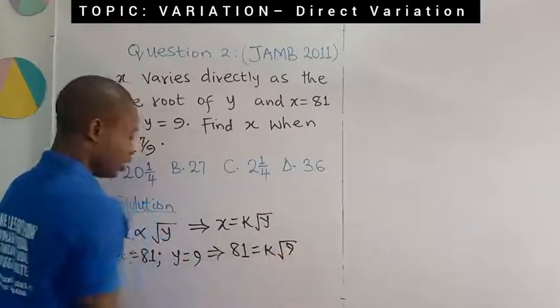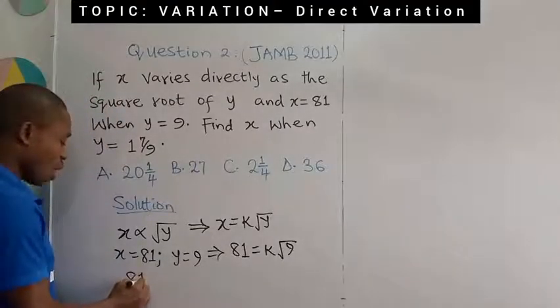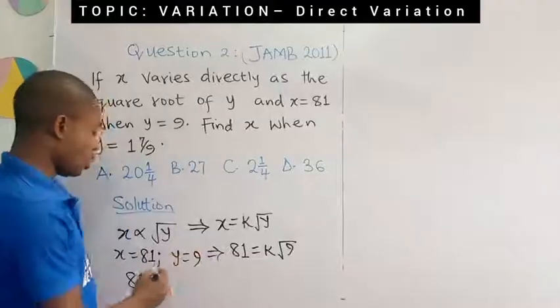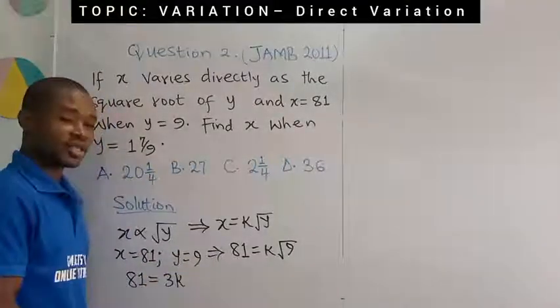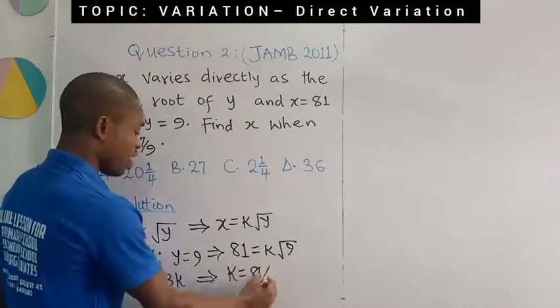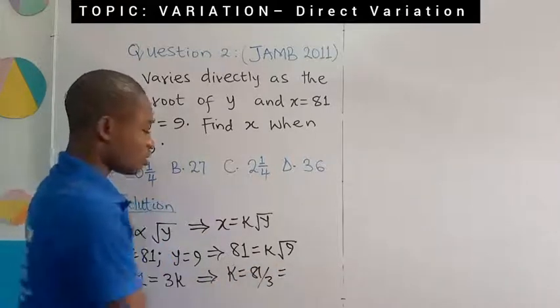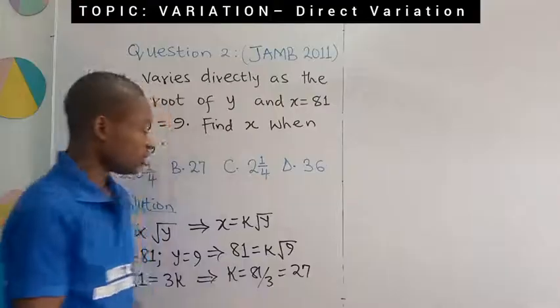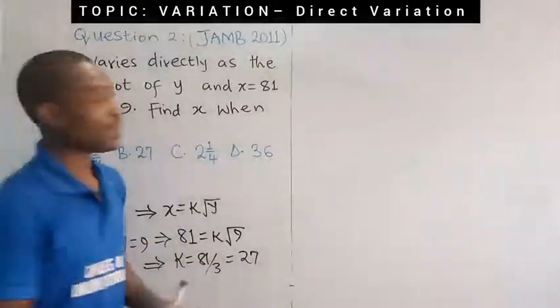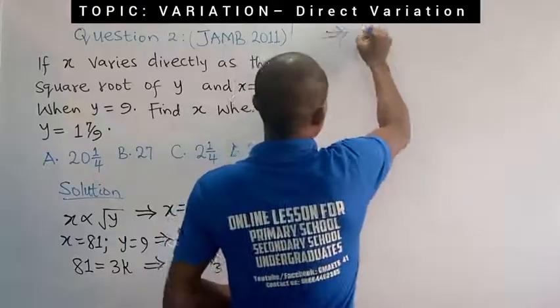y there is 9, and this is going to give us 81 equal to square root of 9 is 3. 3 times k will give us 3k. And what does that mean? Solving for k, the value of k is going to be 81 divided by 3, which of course is going to give us 27.